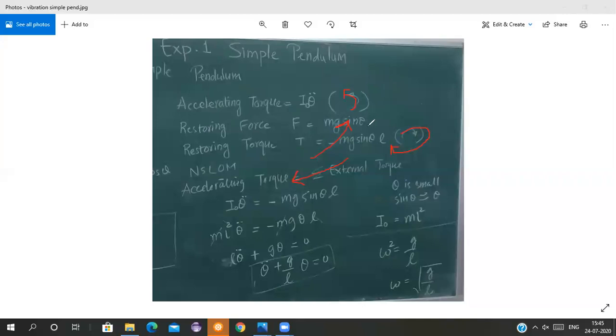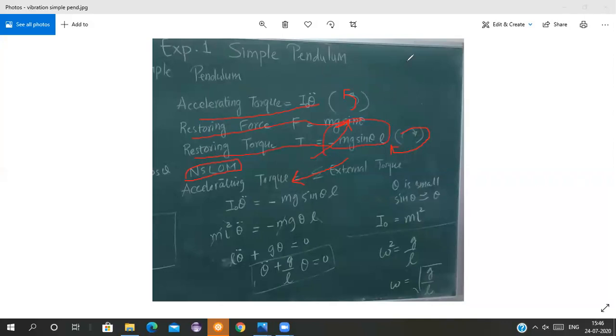So what is happening here? NSLOM means Newton's second law of motion. These are the accelerating torque I have shown. This is the restoring force I have shown, mg sine theta, and because of this restoring force, there is a torque developed, that is minus mg sine theta L.